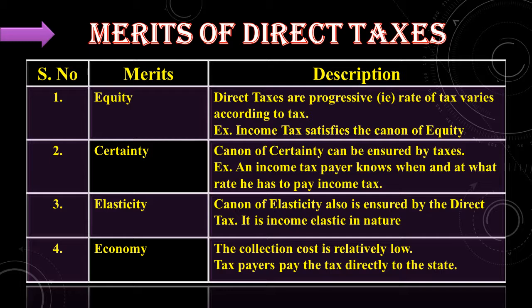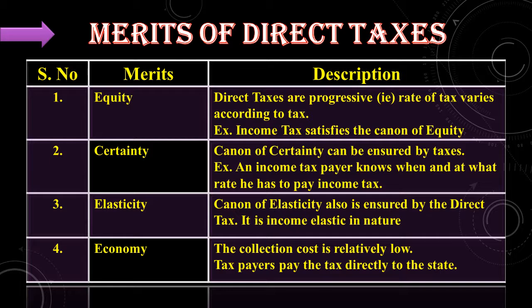Second, certainty. The canon of certainty can be ensured by direct taxes. For example, an income tax payer knows when and at what rate he has to pay the income tax. He knows the certainty here. Next, elasticity. The canon of elasticity is also ensured by direct tax.